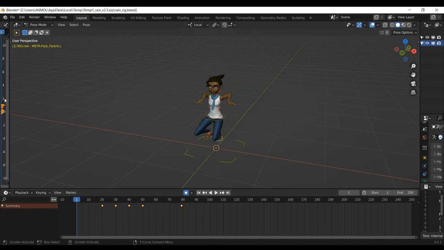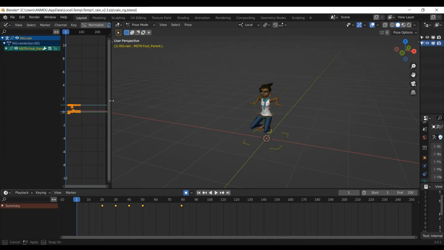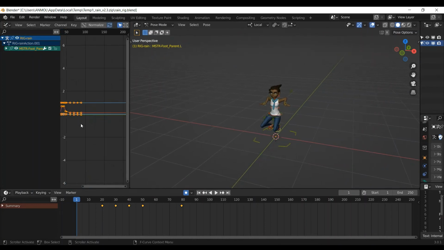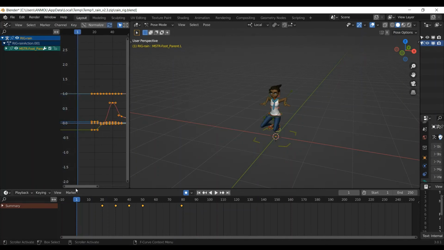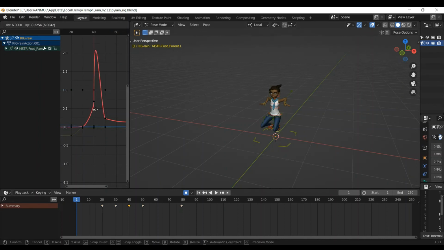This can also be adjusted from the grapher section which I told you about earlier. Any changes here can be adjusted for minute changes. For example, if we select this frame and press G to move, this will be a sharp movement.